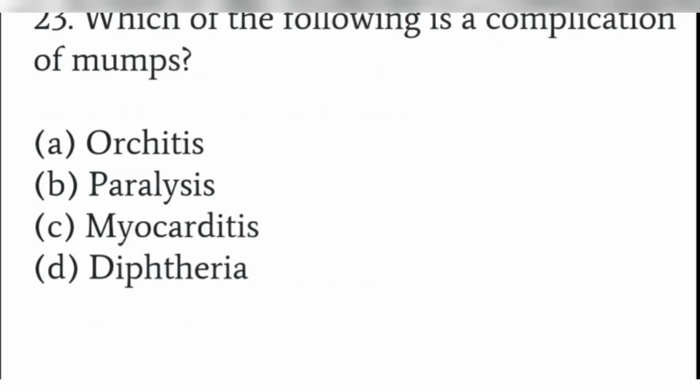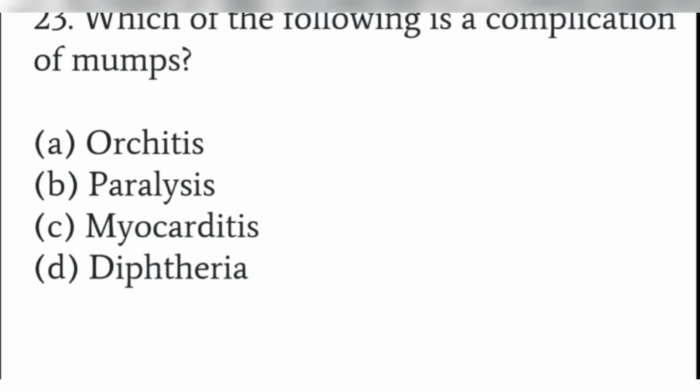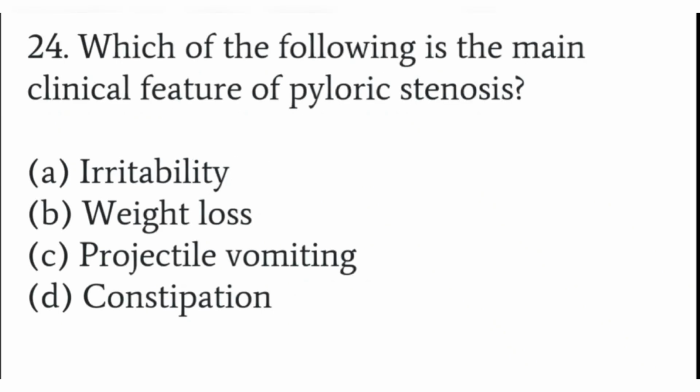Which of the following is a complication of mumps? Orchitis, paralysis, myocarditis, and diphtheria. The answer is orchitis. See, whenever a male patient has mumps, we always ask the patient about any tenderness in the scrotal region, because we are always suspecting a known complication of mumps, that is mumps orchitis.